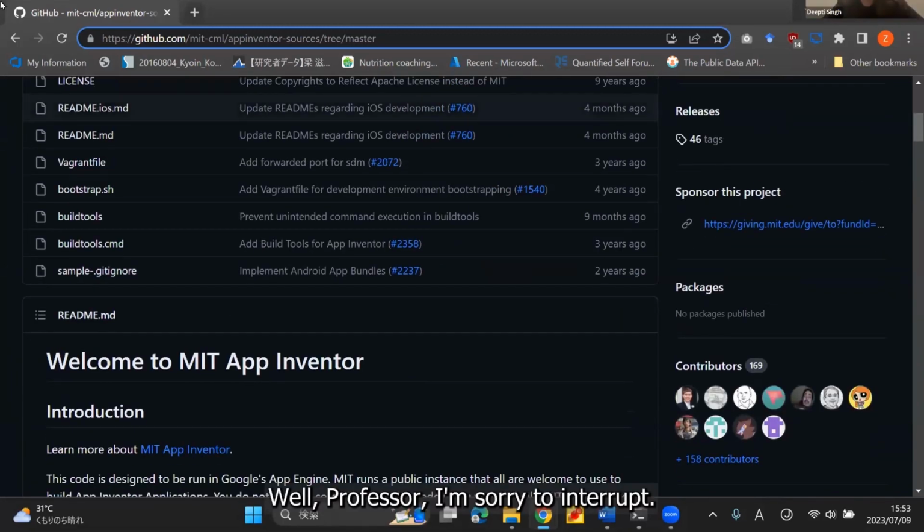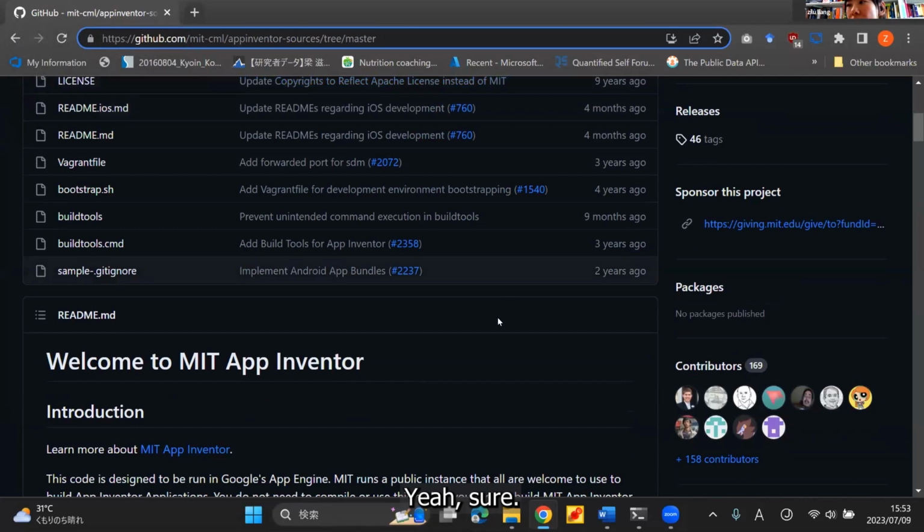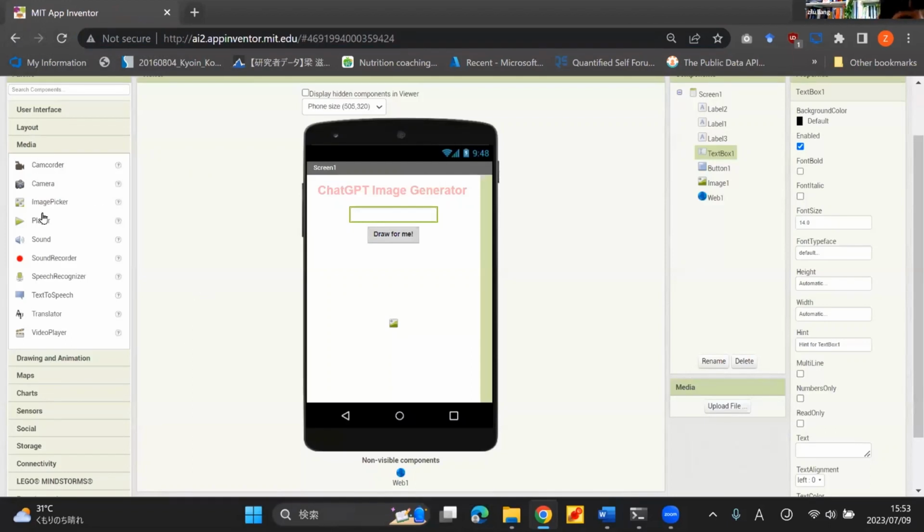Professor, I'm sorry to interrupt. After this answer, can we close the Q&A? Yeah, sure. Can we invent a voice detector? Yeah, sure, you can. There is a speech recognizer. The speech recognizer allows the app to detect the user's voice and convert the voice to text. And then we can do a lot of things with it.